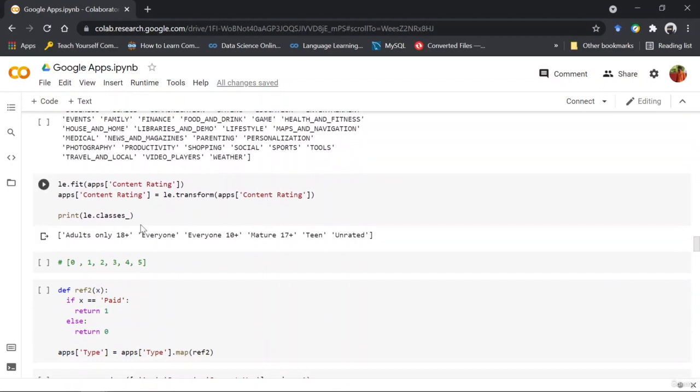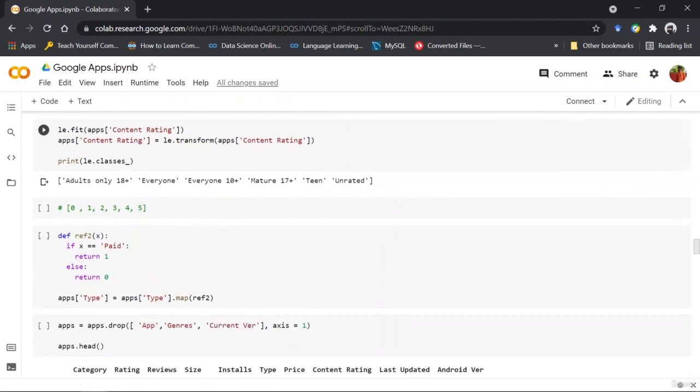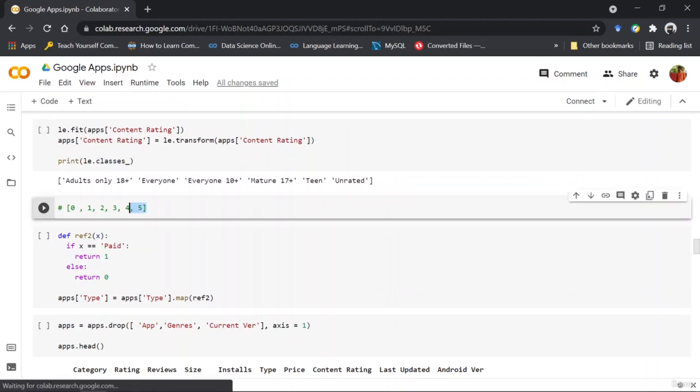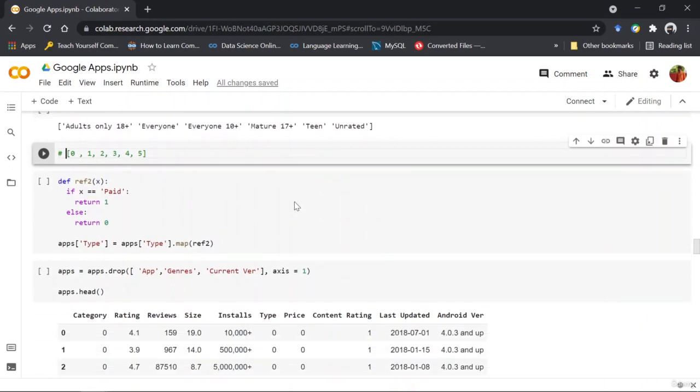Next, you can see that I'm again using the fit and transform functions for the content rating column. You can see the classes, meaning the categories, were these, and then they are transformed into 0, 1, 2, 3, 4, and 5. So 0 corresponds to adult only, 1 corresponds to everyone, 2 corresponds to everyone 10 plus, and so on, right?